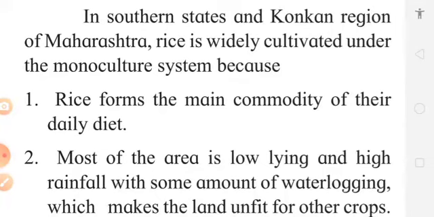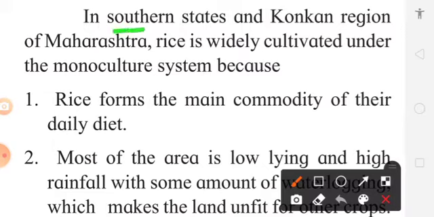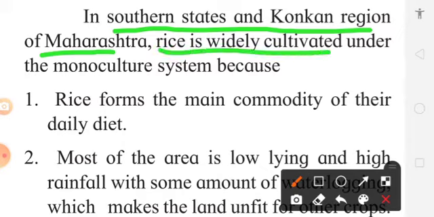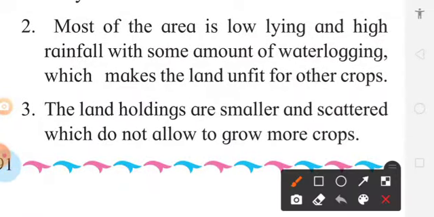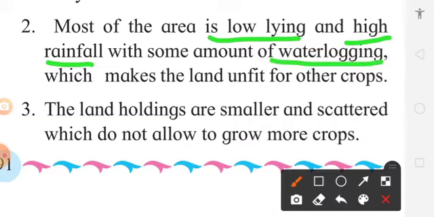Now, as we have discussed, in the southern states of India and Konkan region of Maharashtra, rice is widely cultivated. This rice is cultivated as a monoculture because rice is an important part of diet, and various different products are made out of rice. Most of the area is low lying, and in the Konkan area rainfall is very high, so waterlogging condition takes place in the soil.